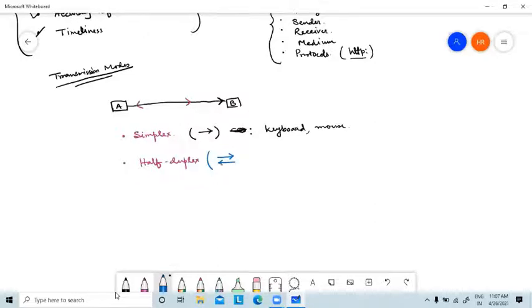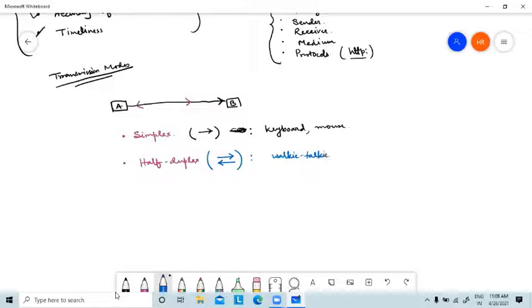It can transmit both ways, but not at the same time. Simultaneously, they cannot transmit and receive. Half duplex means they can transmit in both ways. Data can be sent from A to B and B to C, but not at the same time. Simultaneously, they cannot transmit and receive both. A perfect example is the walkie-talkie.